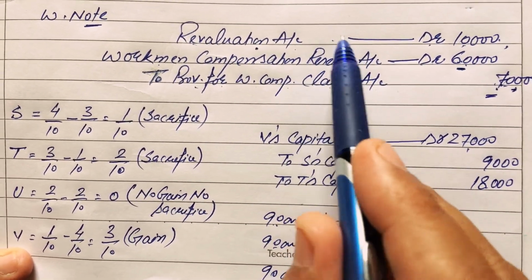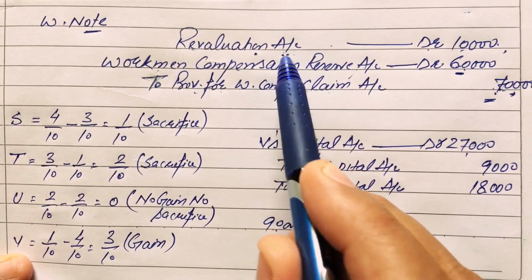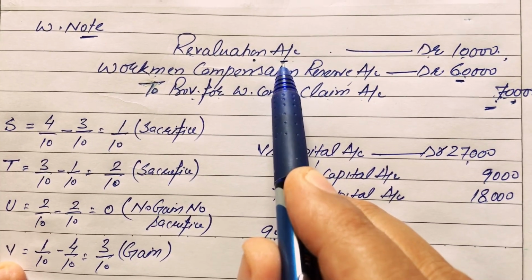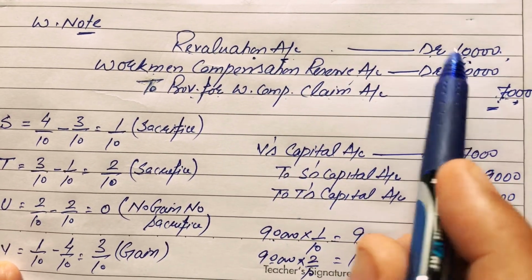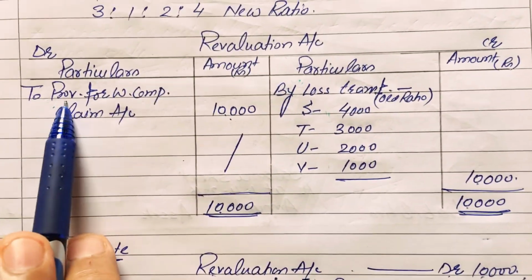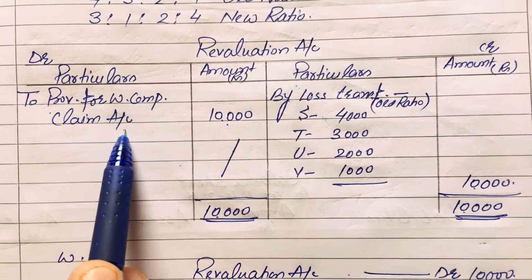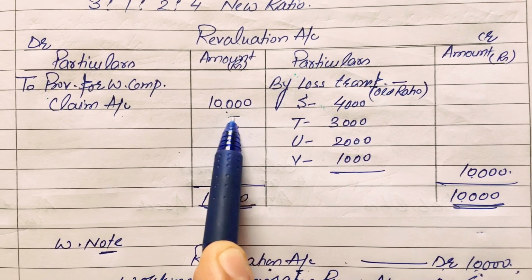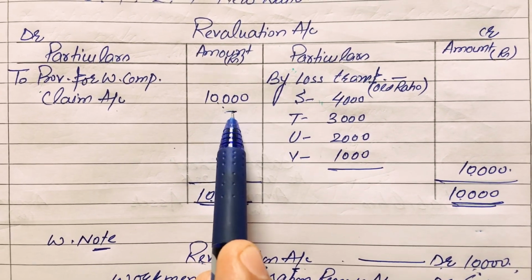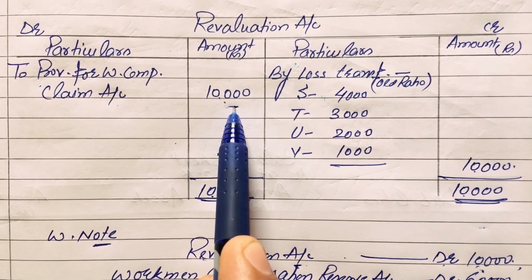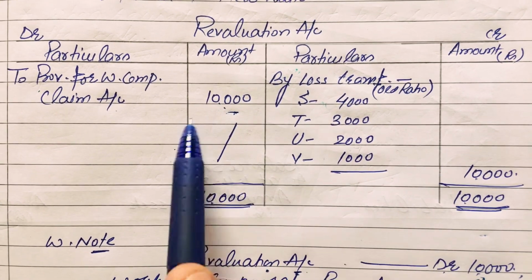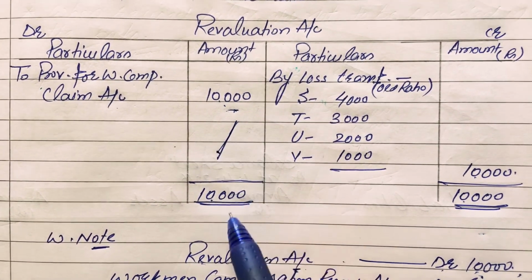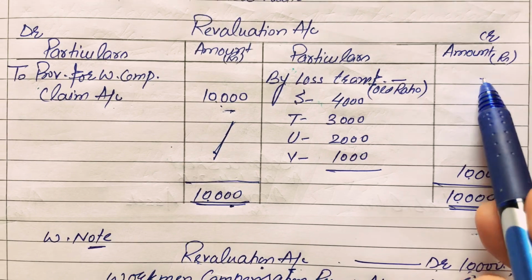Now this entry will affect the revaluation account, and the posting will be on the debit side of the revaluation account by rupees 10,000, to provision for workman compensation claim account 10,000 rupees. Because there is no other information related to revaluation, we will balance this account. Here the debit amount is 10,000 and there is no credit amount.